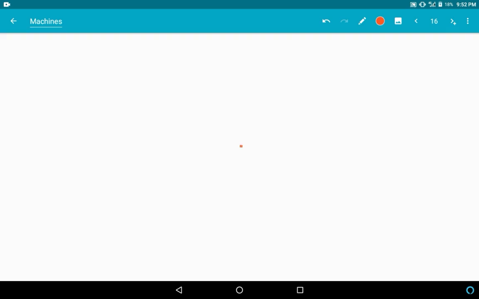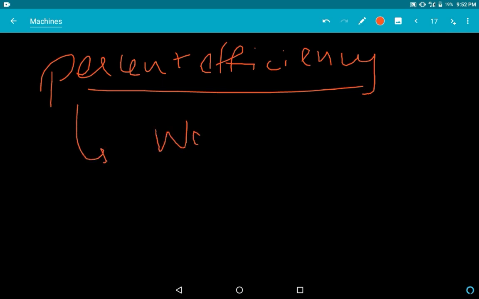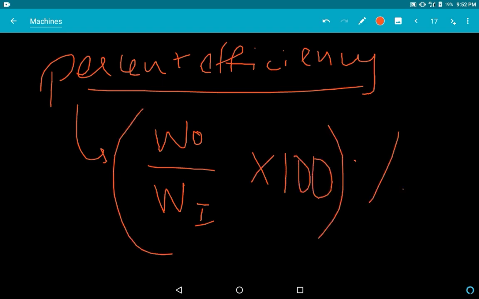Mainly, this is a percentage. This is called percent efficiency. So whenever anybody asks what is the efficiency of the machine, you will say this is a 100% efficient machine. So efficiency is always written in the form of percentage only. The actual formula you can write is work output by work input into 100%. This is the formula of the efficiency.